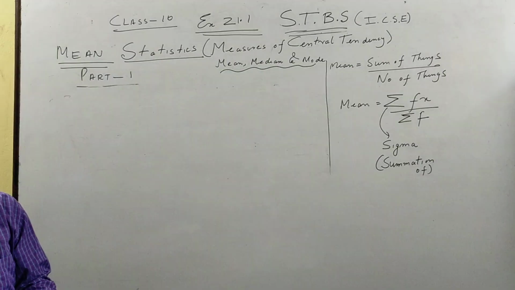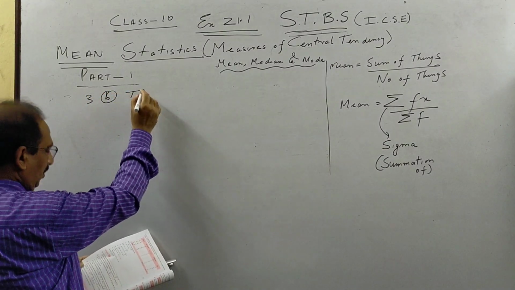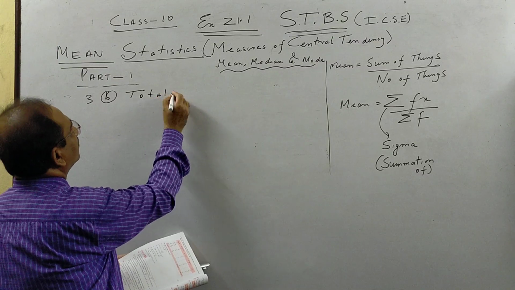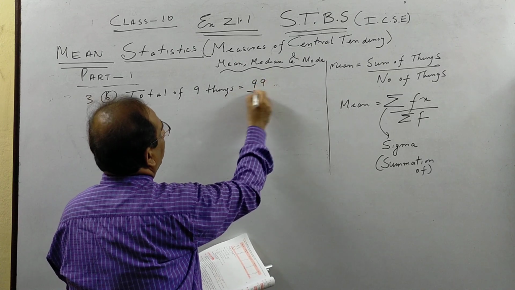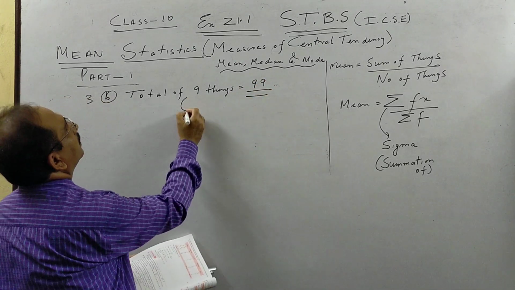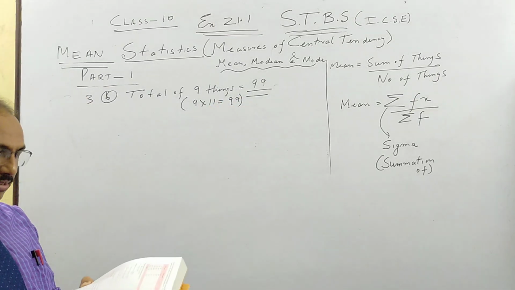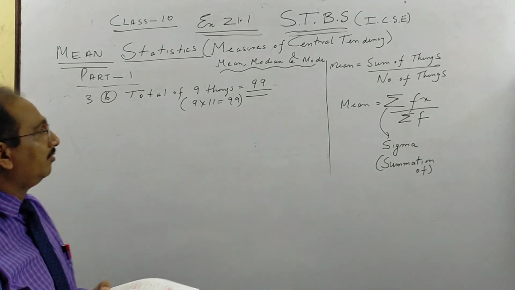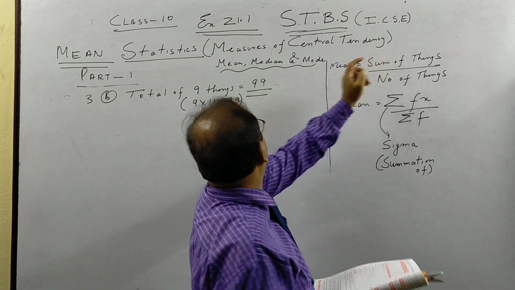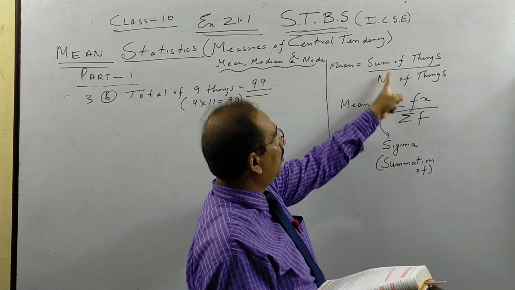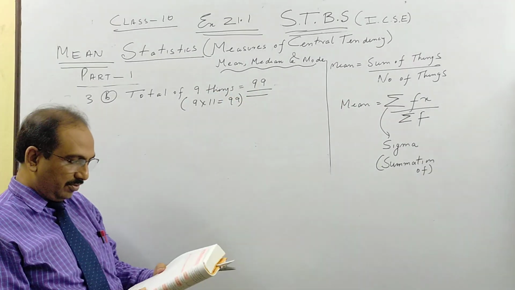a very similar question. Mean of 9 variate is 11. So total of 9 things is equal to 99, because it is 9 into 11. The mean of 9 things is 11. So sum of things, you can take this formula: mean into number of things gives you the sum of the things.